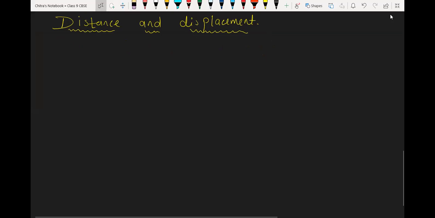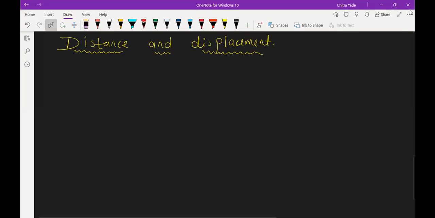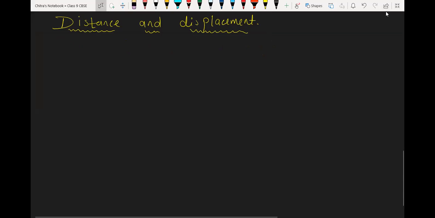Now we are going to understand what is distance and displacement. We have to take one example here. Let me draw one picture, so that you can understand easily.